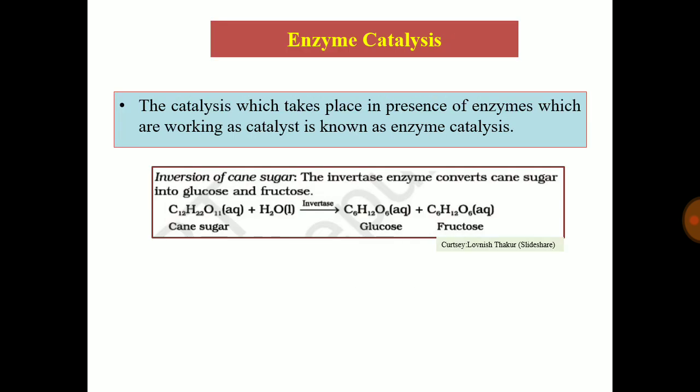The next and final type of catalysis we discuss is enzyme catalysis. The catalysis which takes place in presence of enzymes working as catalyst is known as enzyme catalysis. The best example is the inversion of cane sugar. The invertase enzyme converts cane sugar into glucose and fructose, and this is an example of enzyme catalysis. The reaction is as shown in the slide. Cane sugar undergoes hydrolysis in presence of invertase and there is formation of glucose and fructose.